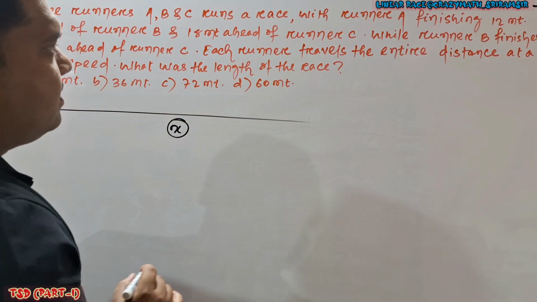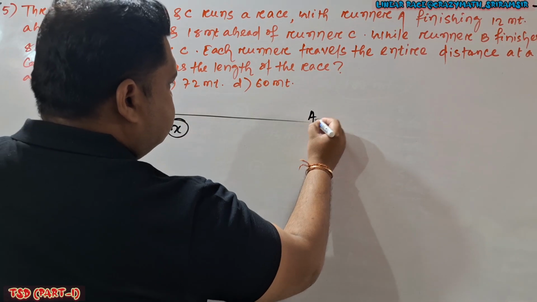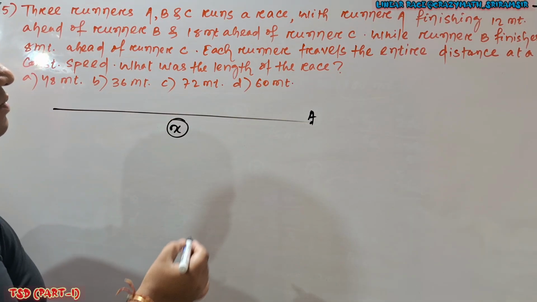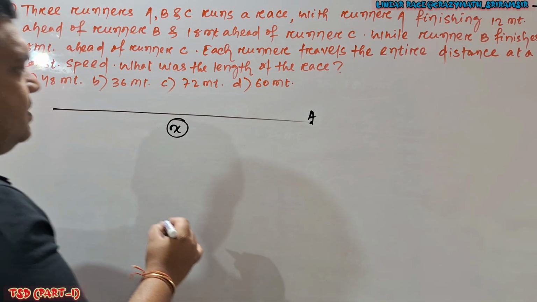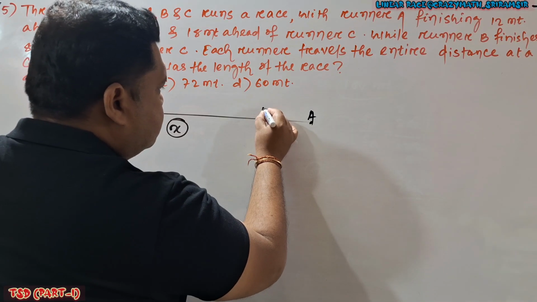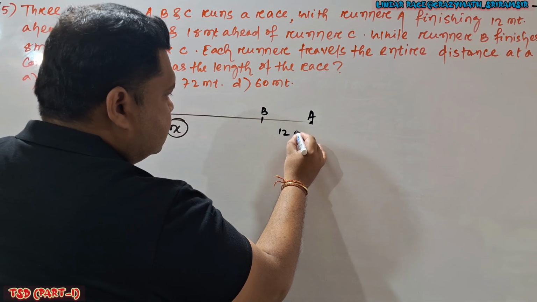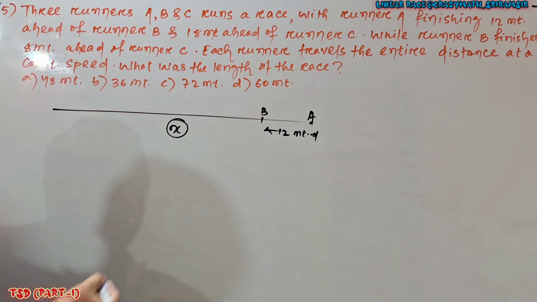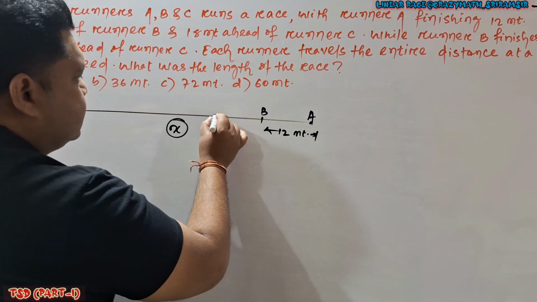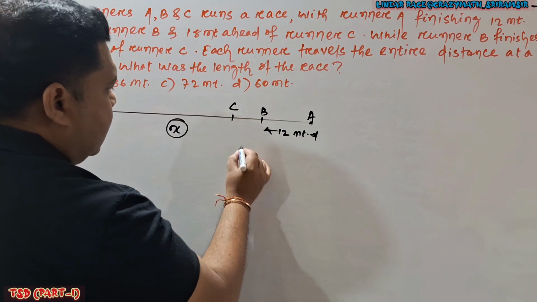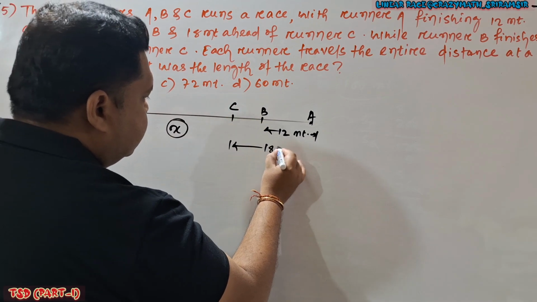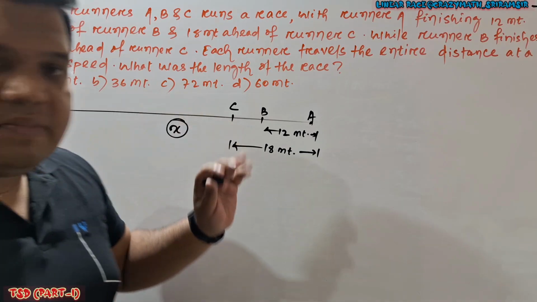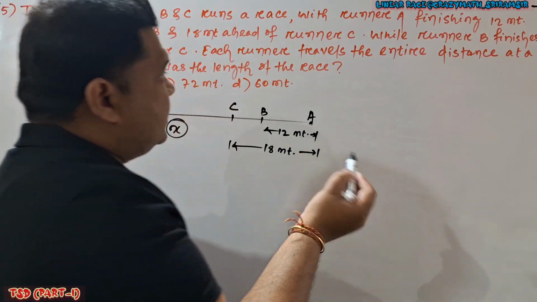Here the question says when A finishes the race, this is the position of A. When A finishes the race, it was 12 meter ahead of runner B. That means let's say this is the position of B, and this distance is given as 12 meter. This to this. Clear? And 18 meter ahead of runner C. Let's say this is the position of C, and this distance is given as 18 meter.